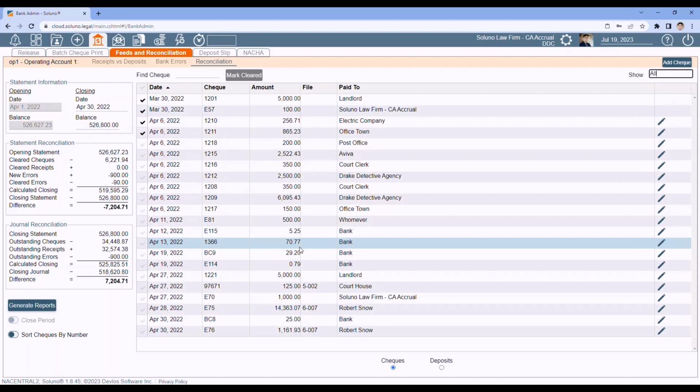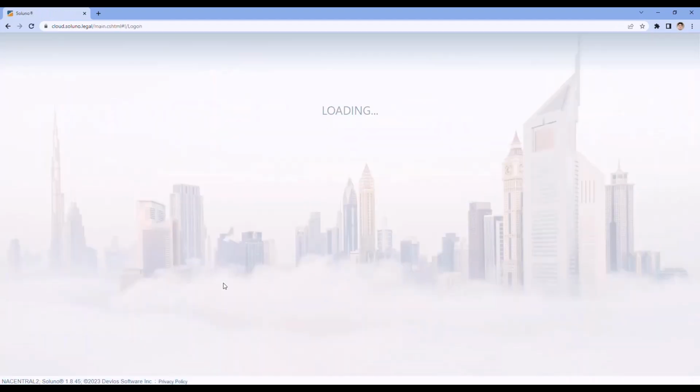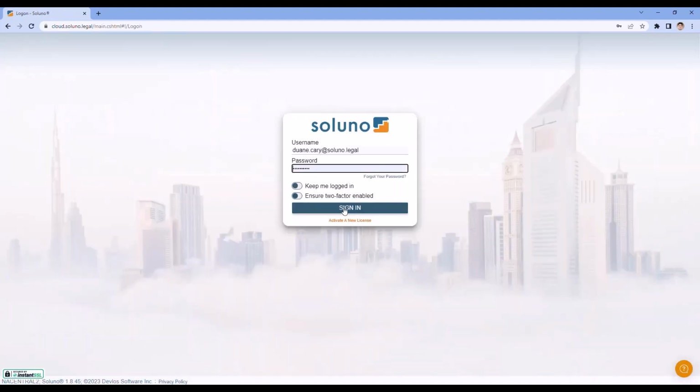Now, again, if you've got a ton of transactions, you may not wait until you get your bank statement each month. You may want to look online and reconcile as you see things clear the bank. That's fine. So I go through, I reconcile. I'm done for the day. I log out of Soluno. I come in the next day. I log back in.